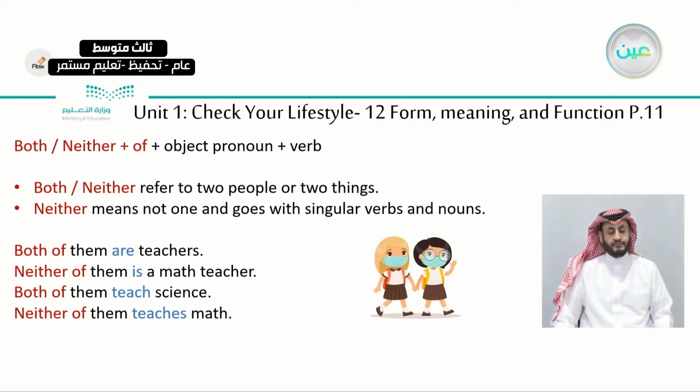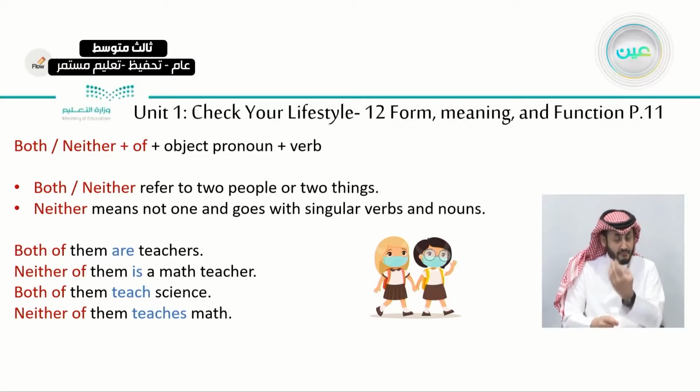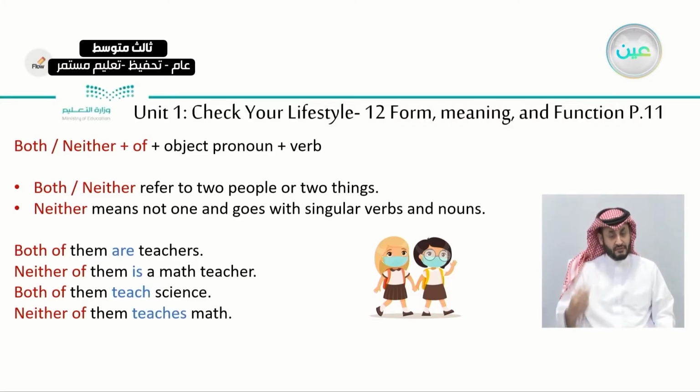And also here the noun is plural. Here are plural teachers, plural. Neither of them is a math teacher. So here we have a singular noun and a singular verb. Please pay attention to neither. We use singulars. Okay?